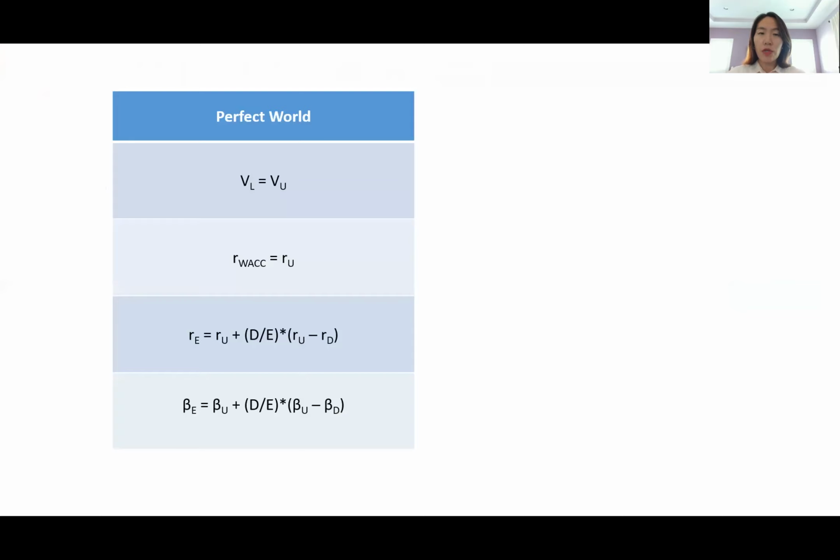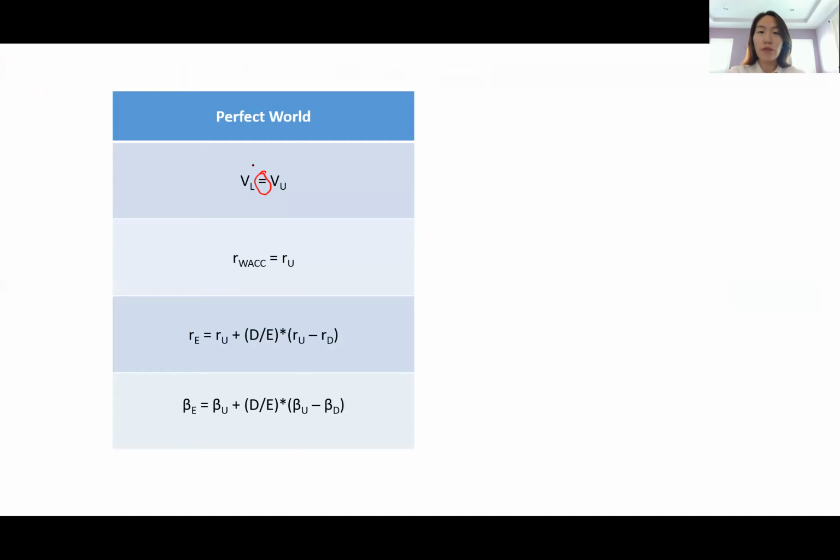Remember that in our search for the relationship between the capital structure and the firm's value, we staggered our discussion step by step. Initially, we assumed the perfect world. If the world is perfect, recall that the firm's capital structure didn't affect the firm value. So whether the firm is levered or unlevered, the firm value is equal.